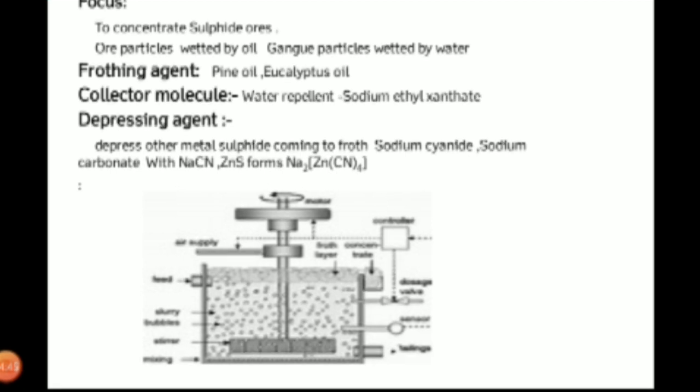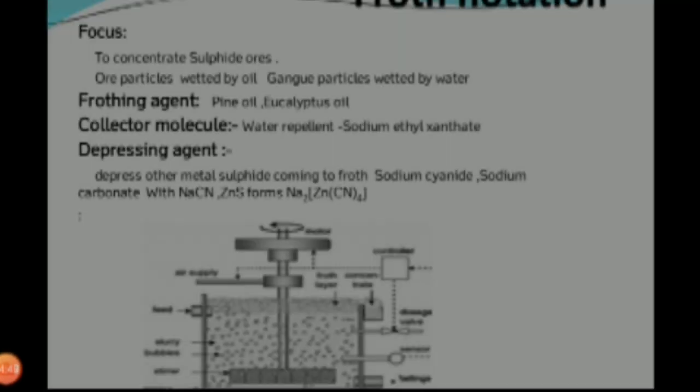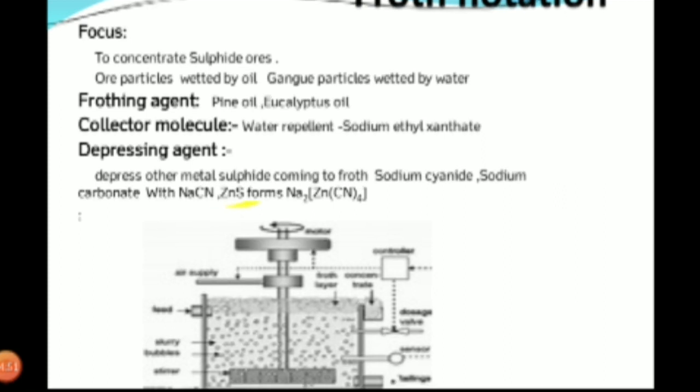Zinc sulfide treated with the depressing agent sodium cyanide forms the complex Na2[Zn(CN)4], which doesn't come along with the froth and settles at the bottom. This is the froth flotation process.